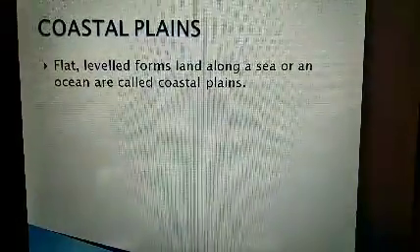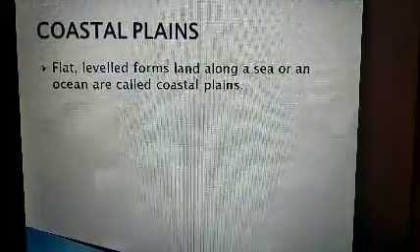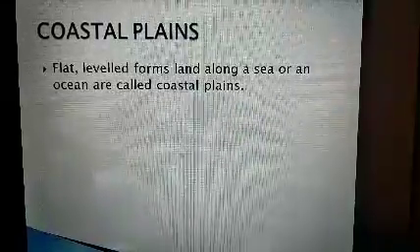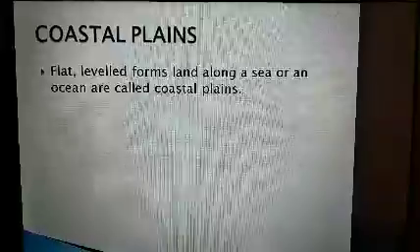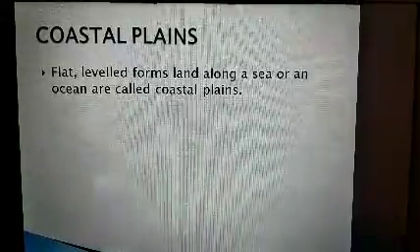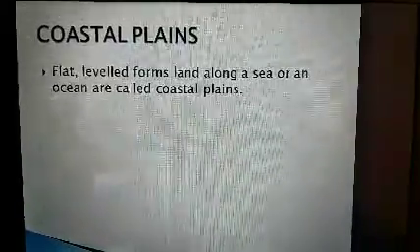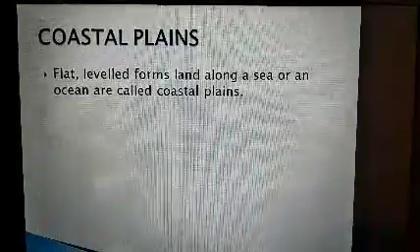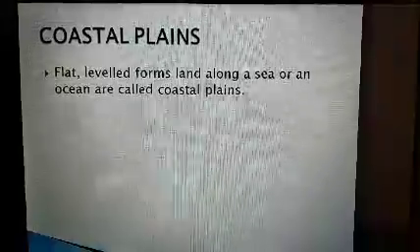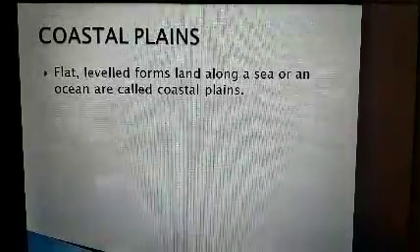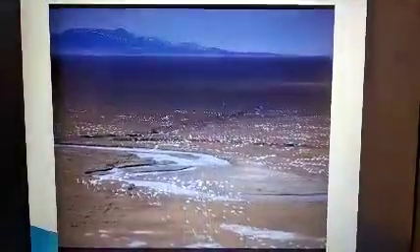So next, let us learn about coastal plain. What is a coastal plain? It's a low-lying land adjacent to a seacoast. Some of the largest coastal plains are in Alaska and the southern East United States. The coastal plains of India lie on either side of the Peninsula Plateau along the western and eastern coast of India. It is a flat, leveled form of land along a sea or an ocean. This is the image of a coastal plain. It is adjacent to a sea or an ocean.